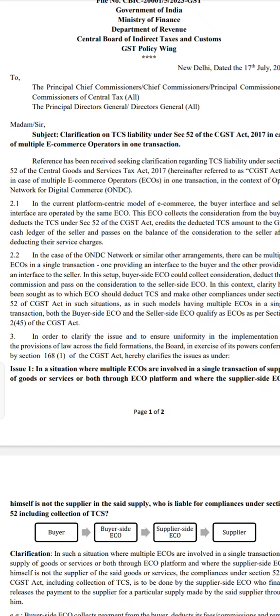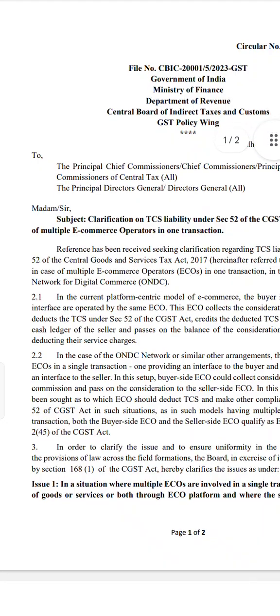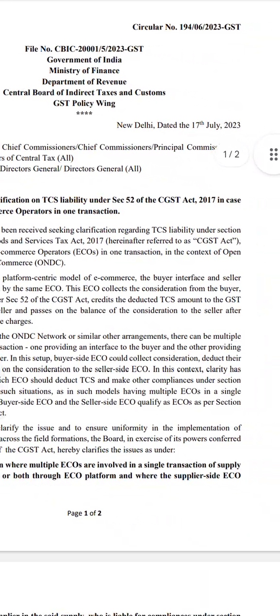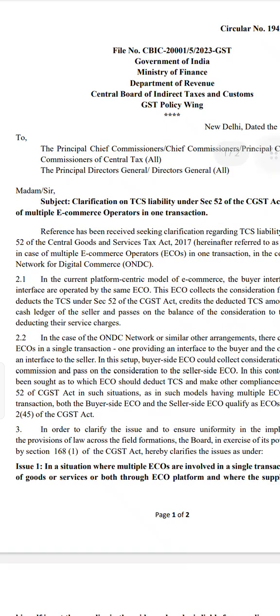If you observe the transaction which I have given as an example, what are the parties involved? Seller is there, buyer is there, and one electronic commerce operator is there, that is Amazon. Now the subject of this circular is clarification on TCS liability under section 52 of the CGST Act in case of multiple electronic commerce operators in one transaction.